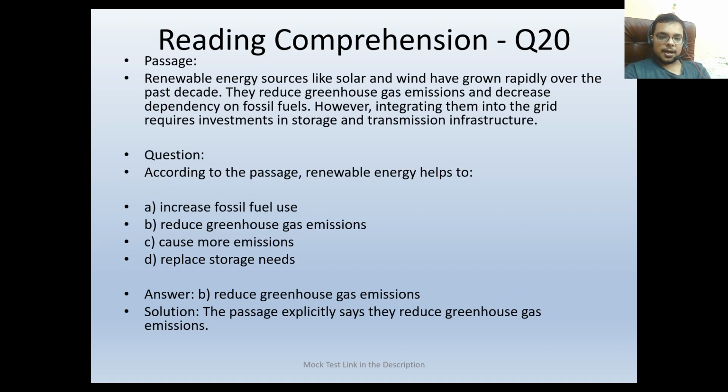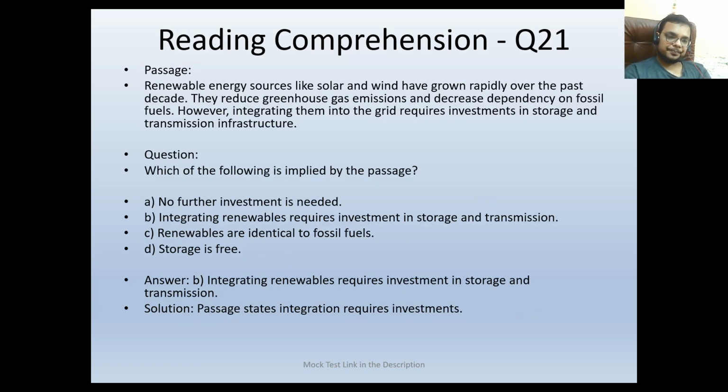Next question. According to the passage, renewable energy helps to increase fossil oil, reduce greenhouse gas emission, cause more emission, or replace storage needs. Clearly, if you can see here, they reduce gas emission, clearly mentioned. So reduce greenhouse gas emission, this would be our answer.